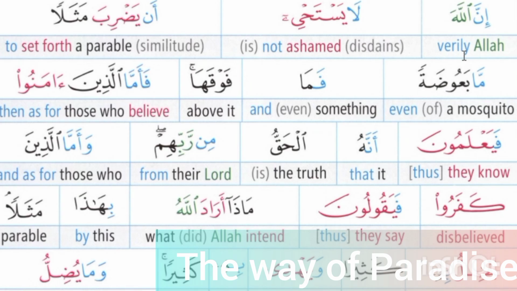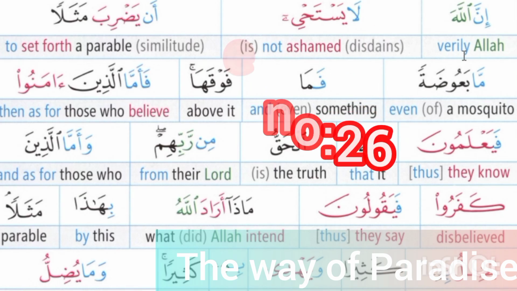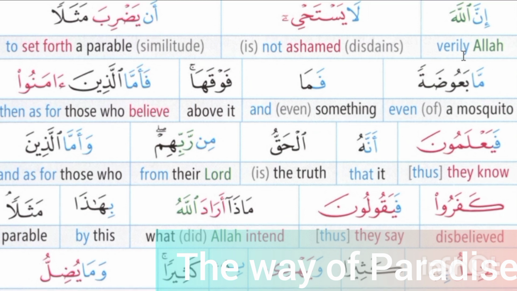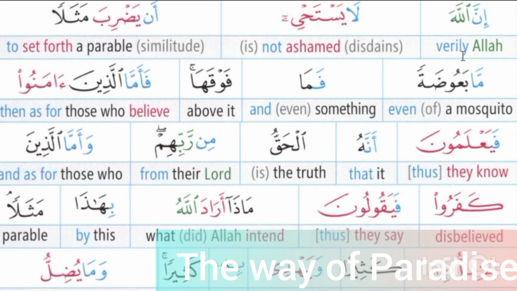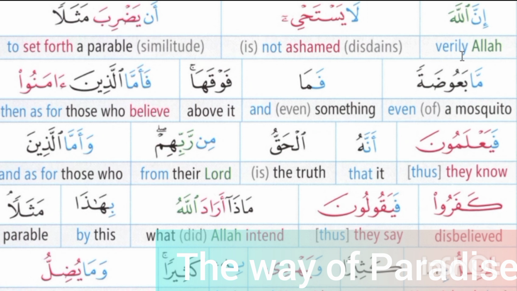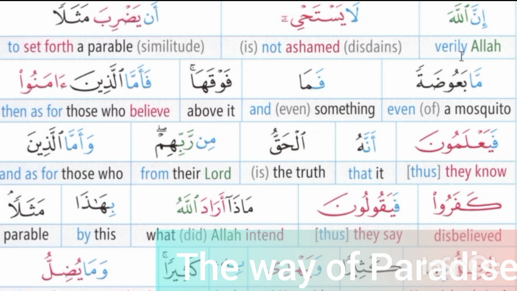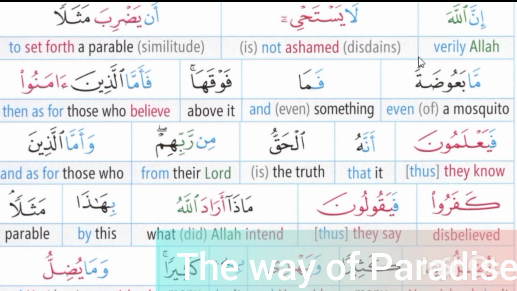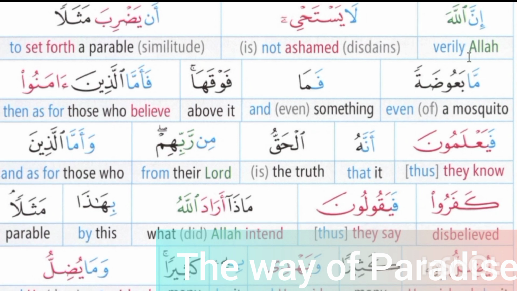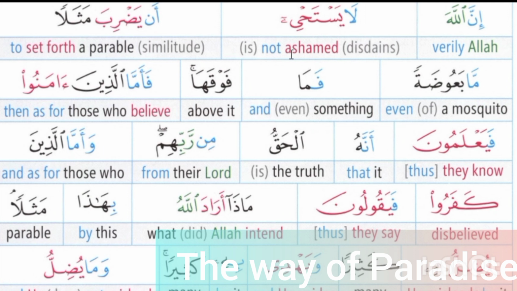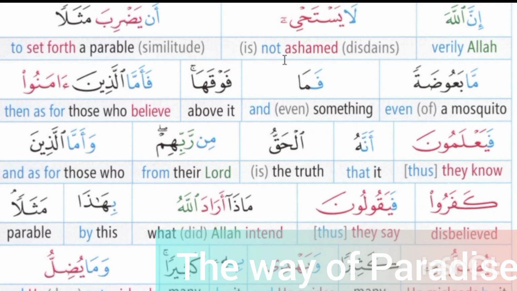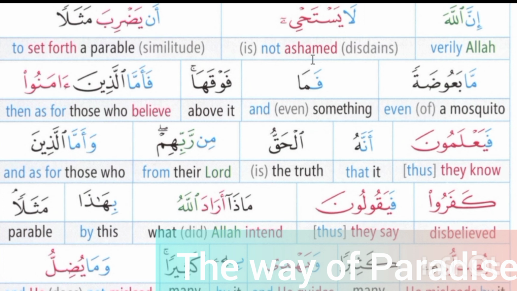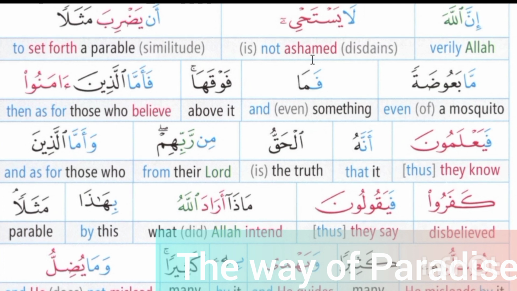Today we start our lesson from verse number 26. Inna Allah la yastahi. Meaning of inna is verily. In Arabic, inna is included in the letters similar to wa. Allah, like personal name of Allah Almighty. Root word of Allah is alif lam ha. La yastahi. Meaning of la is not. Root word of yastahi is ha ya, and the meaning of yastahi is ashamed.